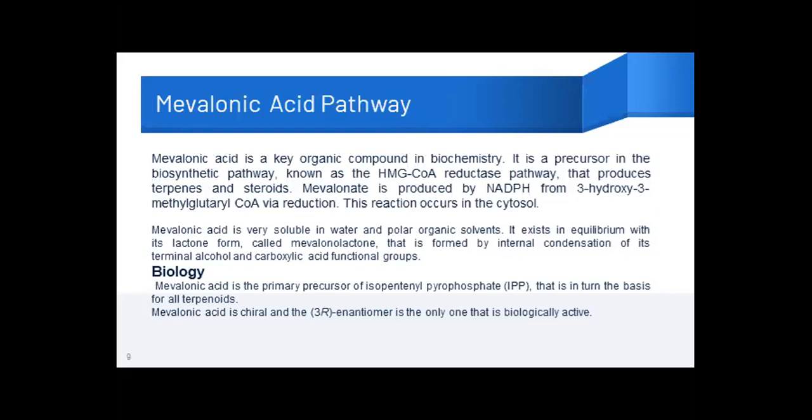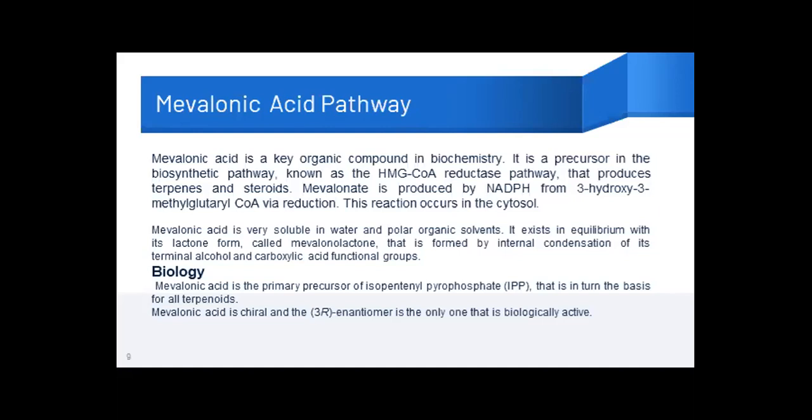So remember, mevalonic acid is a key compound in the synthesis of terpenes and steroids. So if cholesterol is being formed in a body, or if there is a terpenoidal or steroidal drug in that organism, that living creature, it means the mevalonic acid pathway is running. Mevalonic acid is very soluble in water and polar organic solvents. It exists in equilibrium with its lactone form called mevalonate lactone. Biologically, mevalonic acid is a primary precursor of isopentenyl pyrophosphate.